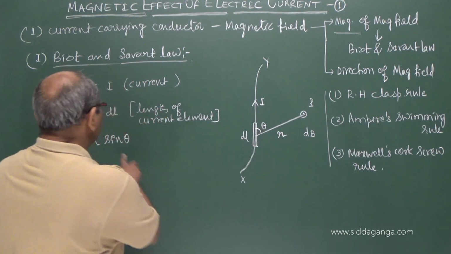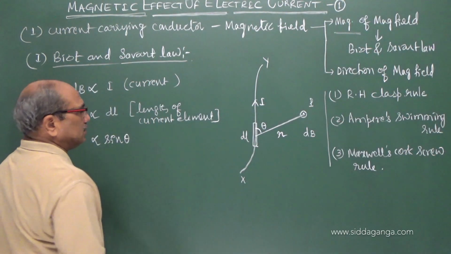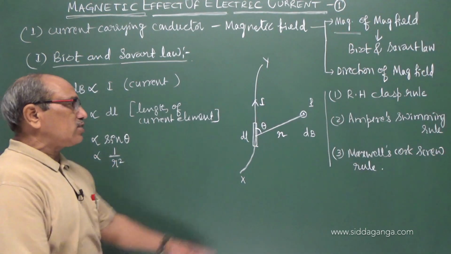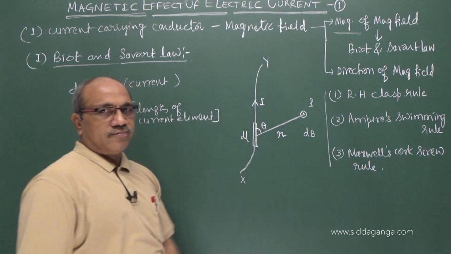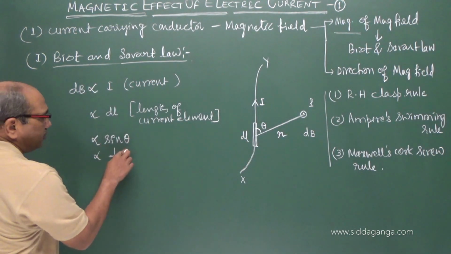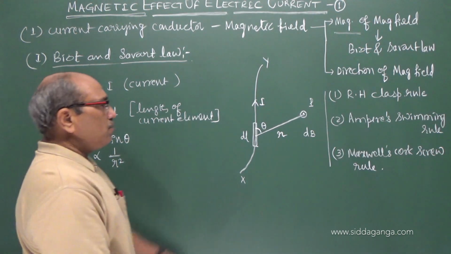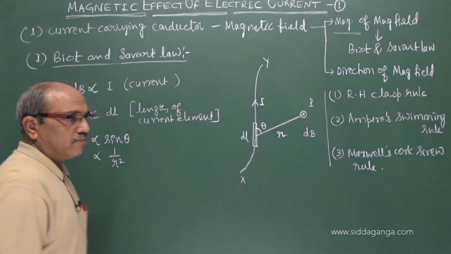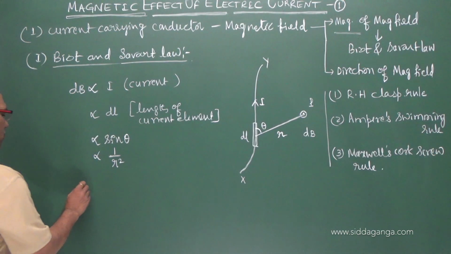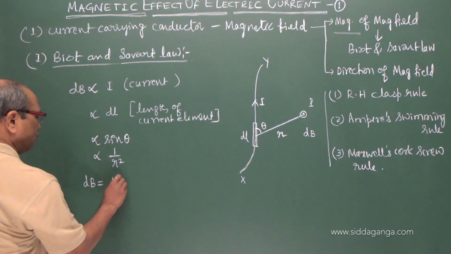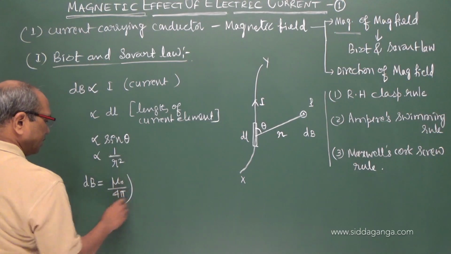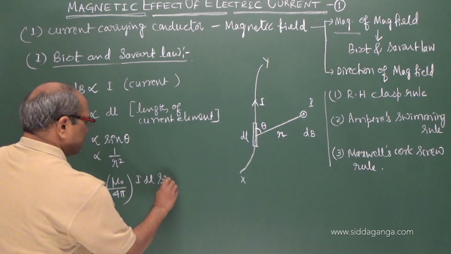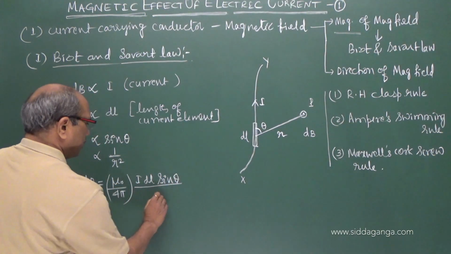As theta increases, the field increases, but it is inversely proportional to the square of the distance of the point from the element. These are the four quantities on which the magnetic field produced at a point near the current element depends. Combining these, with a constant of proportionality mu naught upon 4 pi, the expression is mu naught upon 4 pi into I dl sine theta by r square.